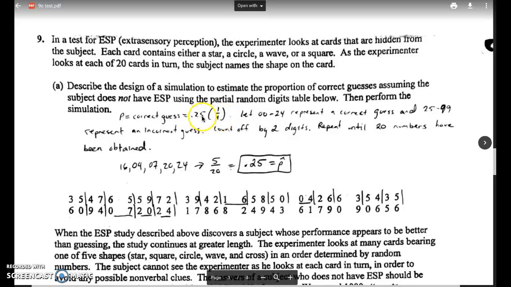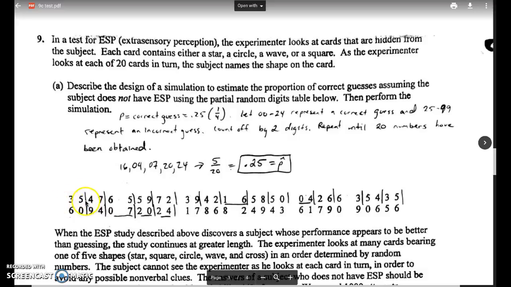So because I have a 2-digit probability here, I'm going to have my table values count off by 2 digits. So I'm letting 00 through 24 represent a correct guess, and that's 25% of all my 2-digit numbers. And 25 through 99 represent an incorrect guess. I'm going to count off by 2 digits, so I'm counting every second number so I can get these 2-digit numbers. And I'm going to repeat counting off by 2 digits until I've obtained 20 numbers. So I need 20 numbers because we're looking at 20 cards.